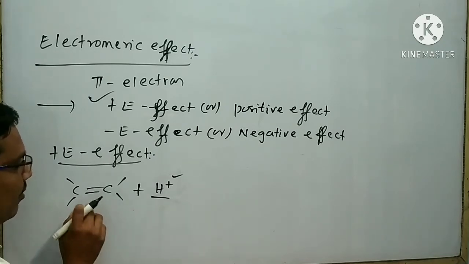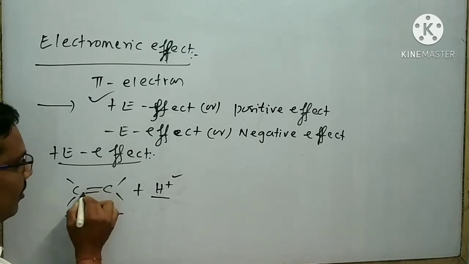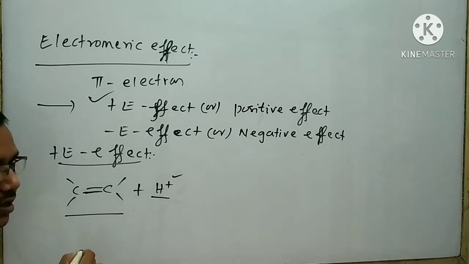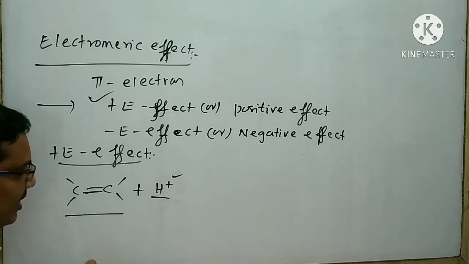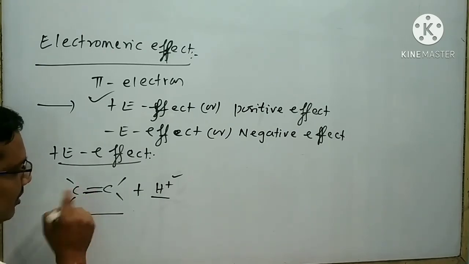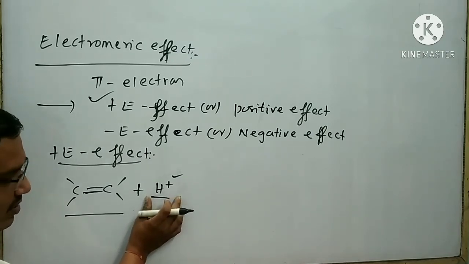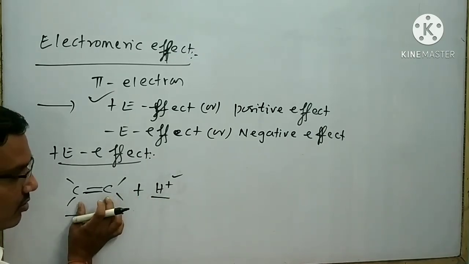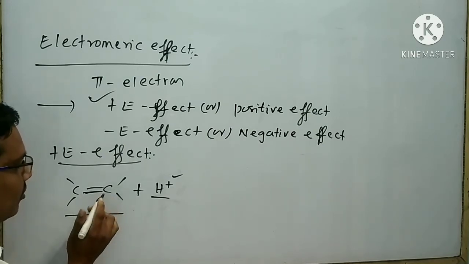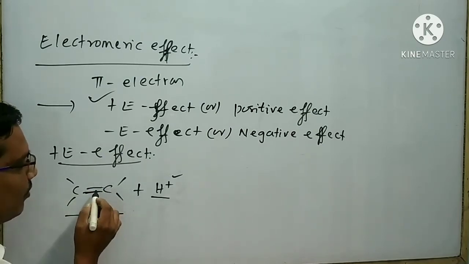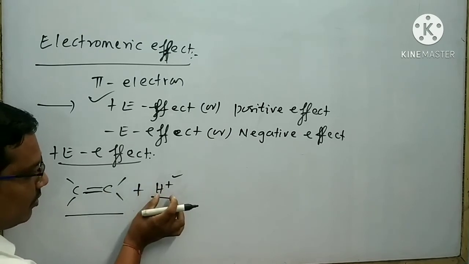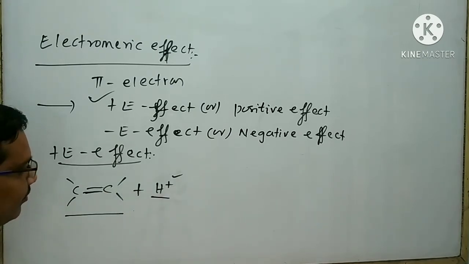But in this compound a double bond is present, that means a pi bond is present, so this species is an electron rich species. Here an electron deficient species is present, and here an electron rich species is present. So there is a chance of flow of electrons from this carbon to this H plus ion.